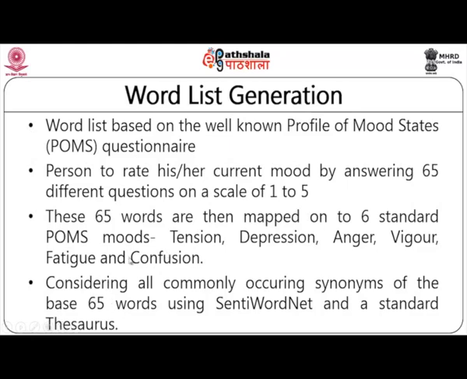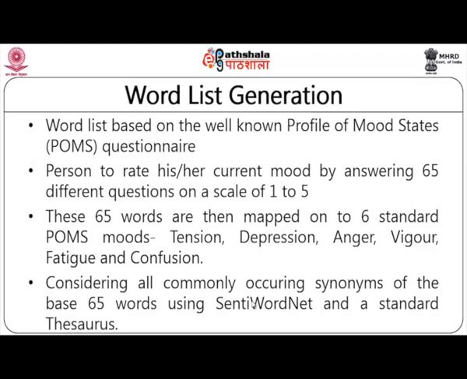Now, when you are considering the entire questionnaire data set, you may be looking for certain common or relevant terms. In other words, it will be the synonyms of the 65 words using WordNet or SentiWordNet. You actually have 2 online resources, one is WordNet, another one is SentiWordNet.